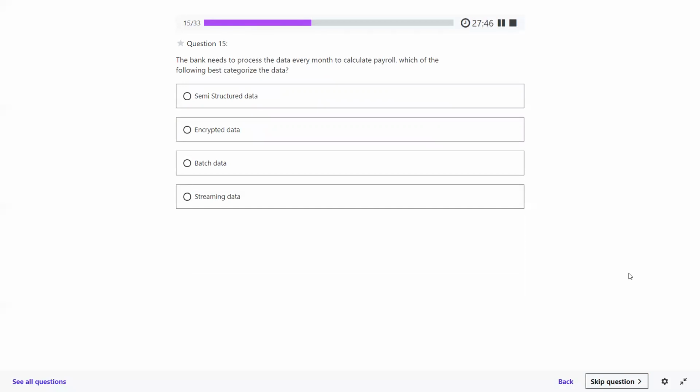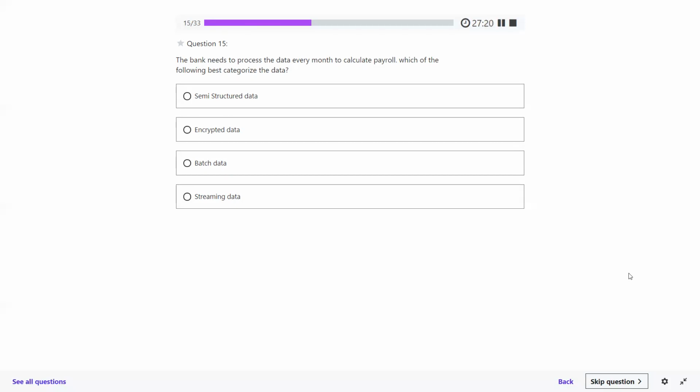Okay. Question number 15, please. The bank needs to process the data every month to calculate payroll. Which of the following best categorizes the data? So what should be the options here and what should be the correct answer? Options are semi-structured data, encrypted data, batch data, streaming data. Batch data is the correct answer.